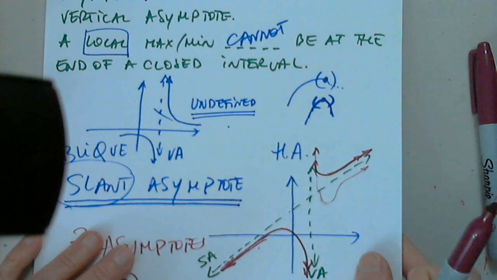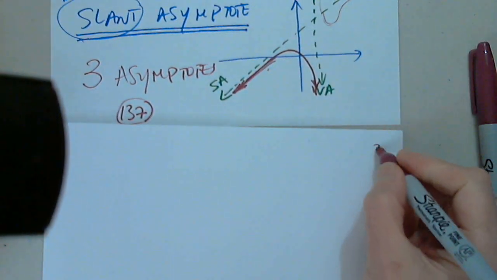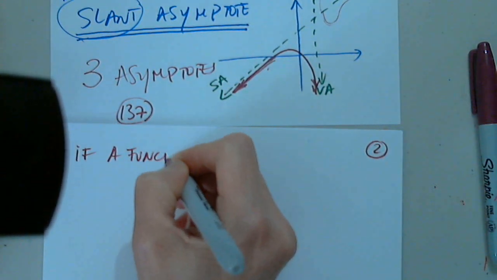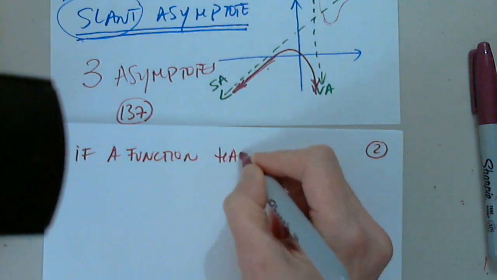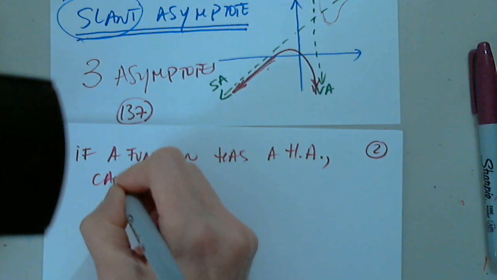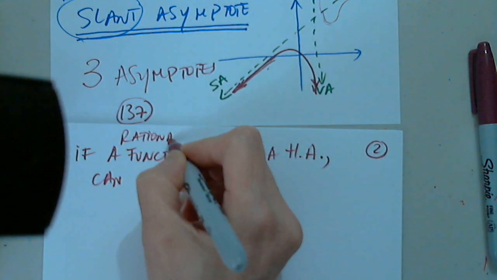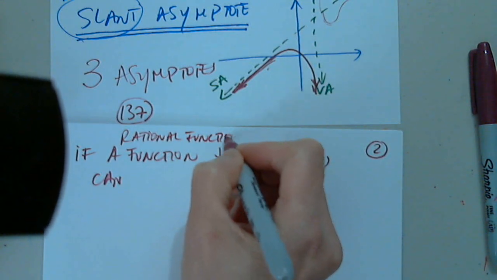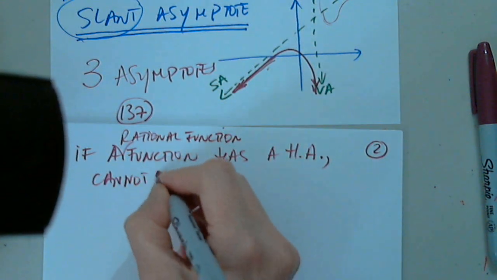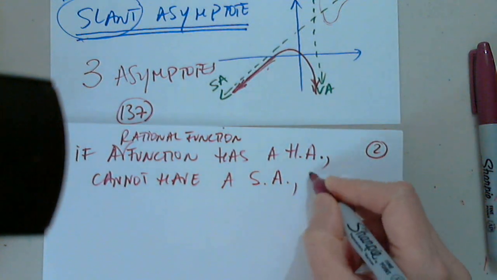And one last comment that I would like you to remember. If a function has a horizontal asymptote, it cannot, we're talking about rational functions. If a rational function has a horizontal asymptote, it cannot have a slant asymptote, and vice versa.